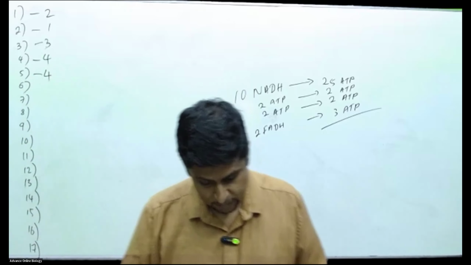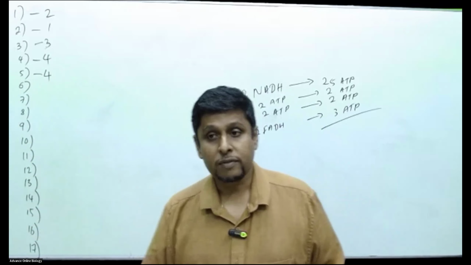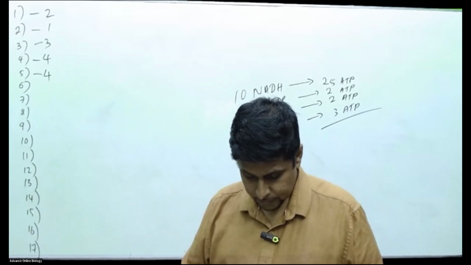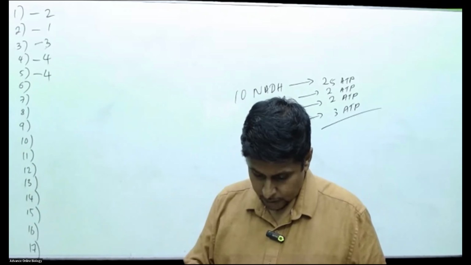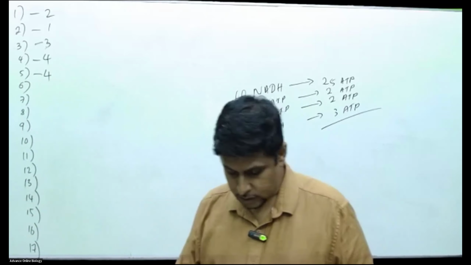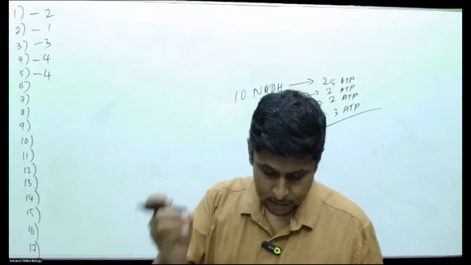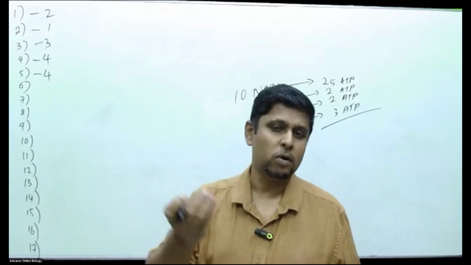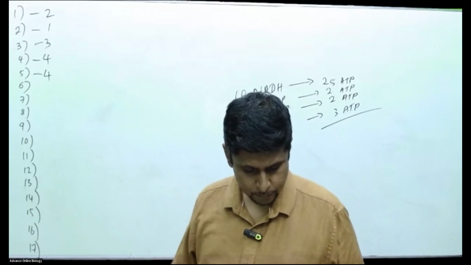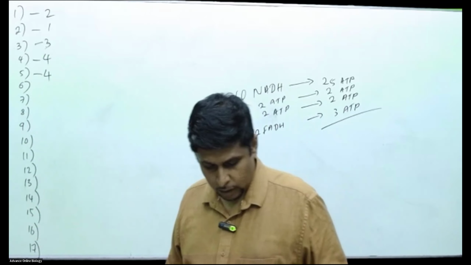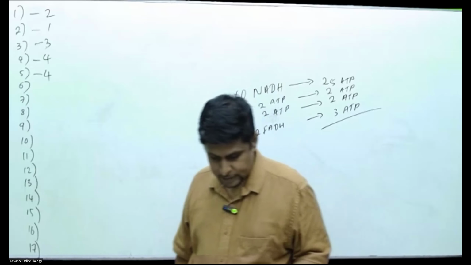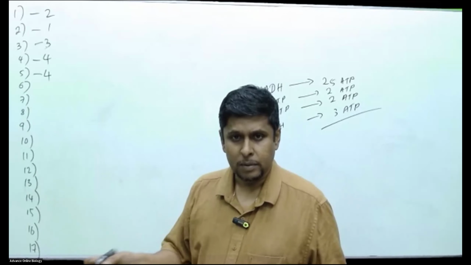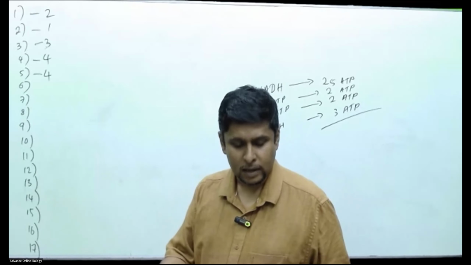Question number 6: which of the following statements is incorrect? Some of the organisms can produce carbon dioxide without using oxygen during respiration. Correct. They can produce carbon dioxide without using oxygen, in anaerobic respiration like ethanol fermentation in some organisms. For some organisms, mitochondria are not essential to generate ATP in respiration. Correct. Bacteria, for example, don't have mitochondria. All right.